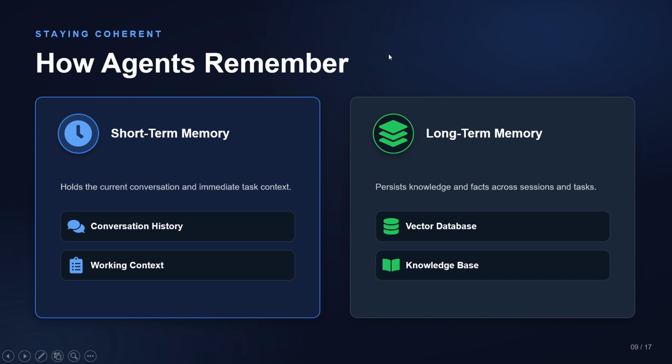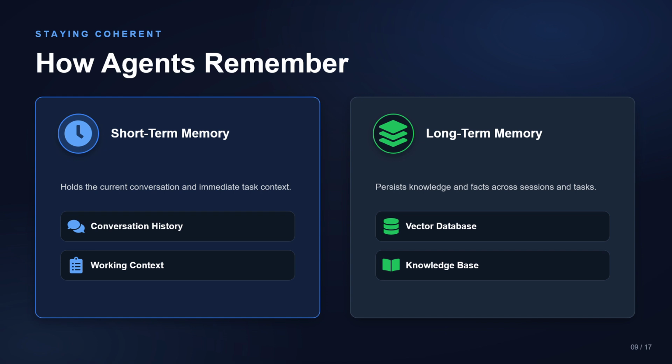Without memory, the agent would lose the context and have to start over again and again. Every time the user asks a question, it would not remember the context of the previous question. That is the main drawback of not using memory.